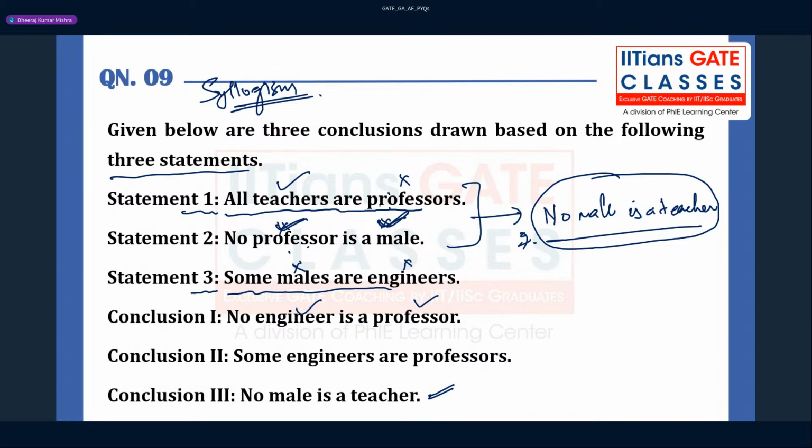These middle terms should never be present in the conclusion. That is very important to keep in mind. Okay. And suppose you are going to combine these two statements, no professor is a male, some males are professors, right? So here you should get, you can say, some professors are not engineers, right? But here, for some professors are not engineers, nothing is mentioned. Okay. So the only conclusion you can say is conclusion 3.